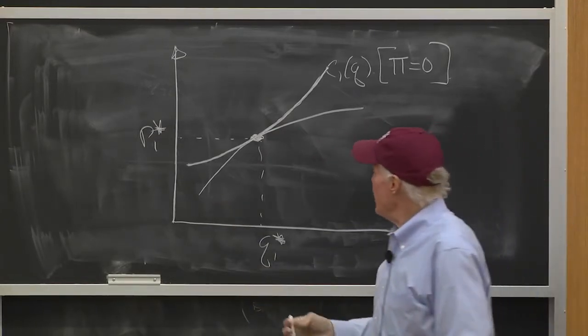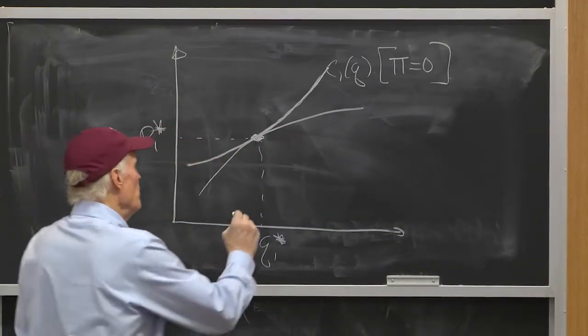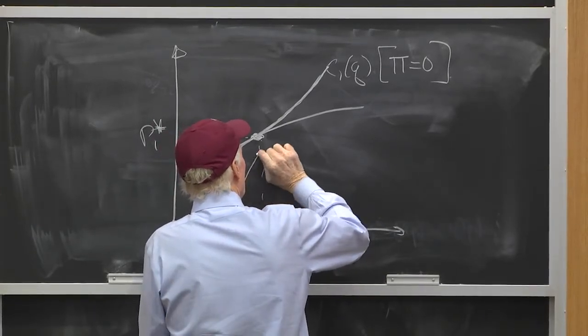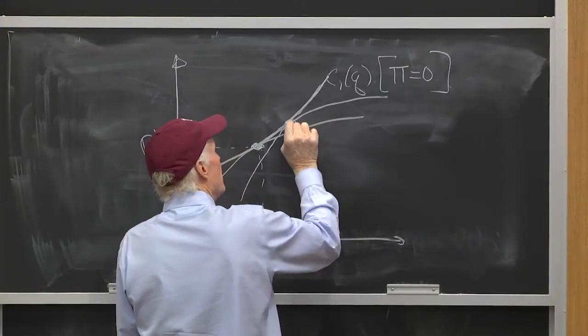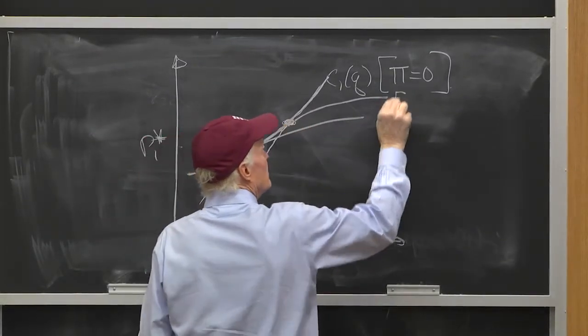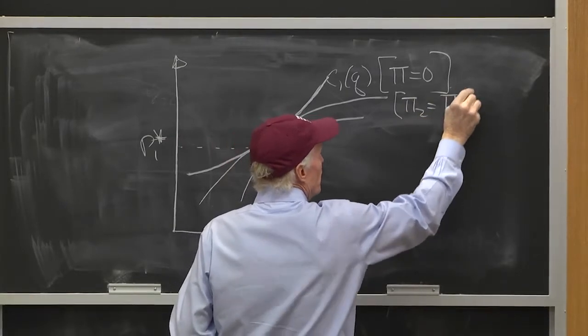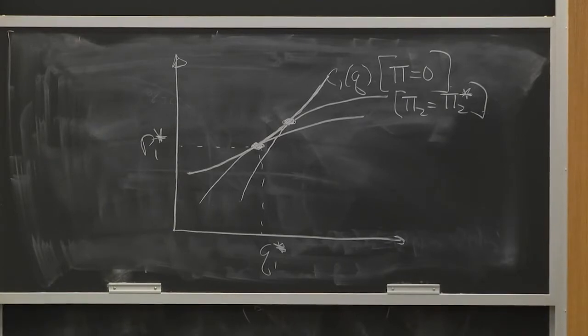So they're going to find a point where they make as much money as possible, which is where one of their indifference curves is tangent to this curve. This is pi 2 equals pi 2 star. Well, that's an indifference curve for the type 2 firms that corresponds to positive profits.